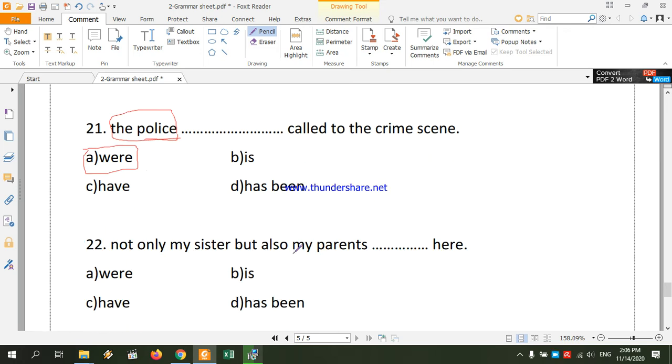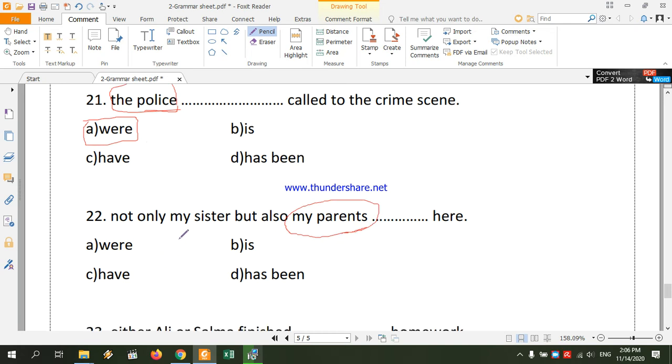Number 22. Not only but also, and neither nor, and either or. All of these are called correlatives or correlative conjunctions, and the verb agrees with the subject closest to the verb, or the second subject. So if the second subject is plural, we use a plural verb. If it's singular, we use a singular verb. It has nothing to do with the first one. We throw the first subject out of the window, as I told you. So we only focus on the second subject, and since this is plural, we use a plural verb, which is "were".